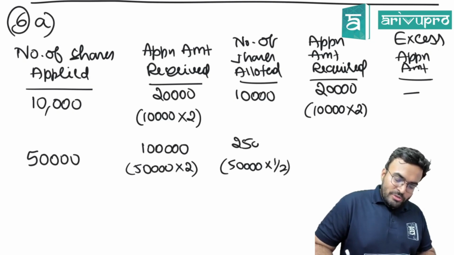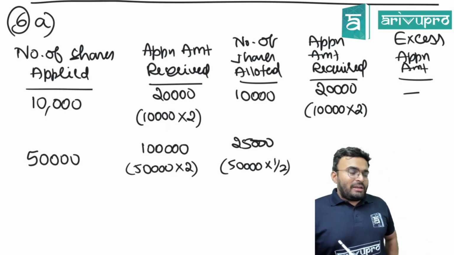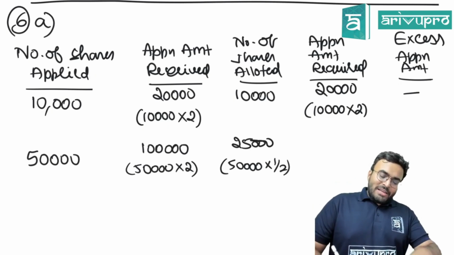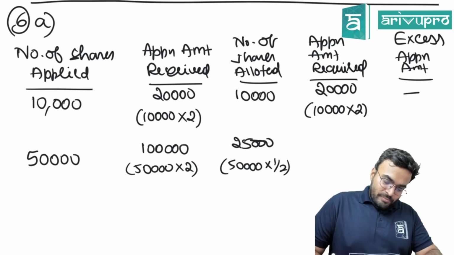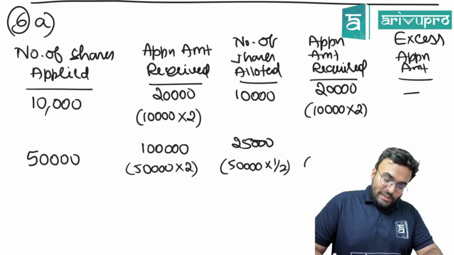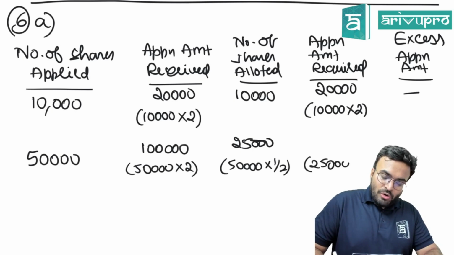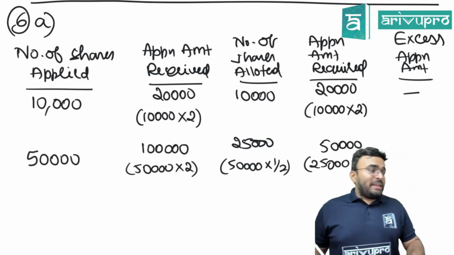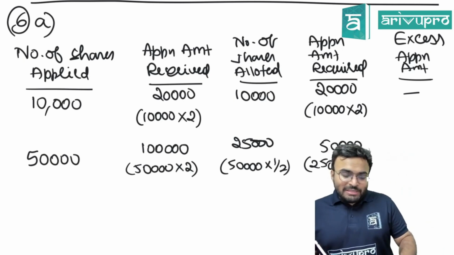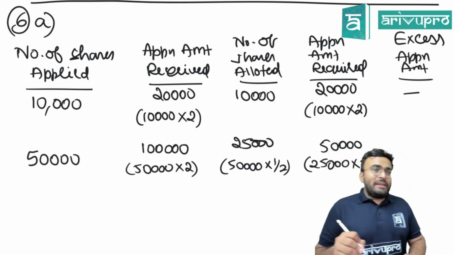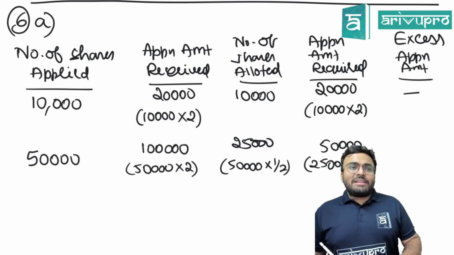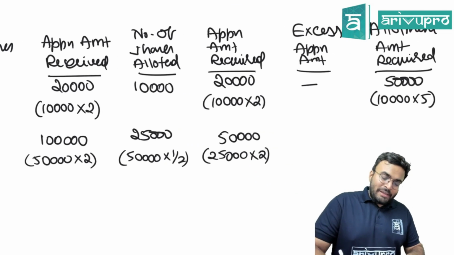So 25,000 shares only are allotted. Application amount required is 25,000 into 2, 50,000. Do we have any excess application amount here? Yes. How much is the excess? Application amount received minus application amount required.